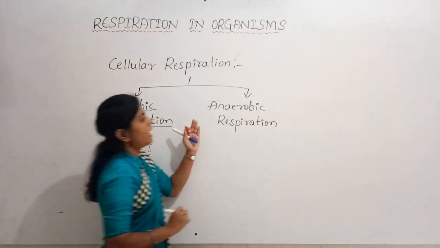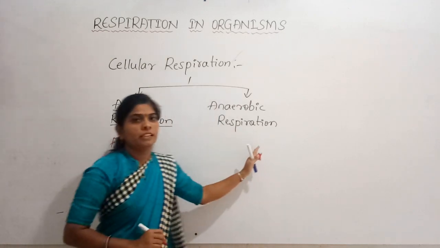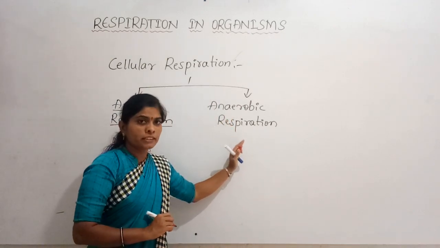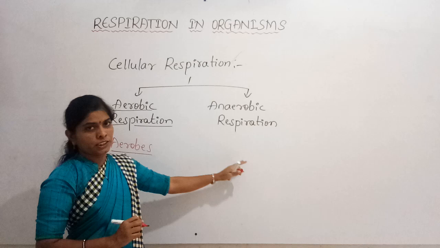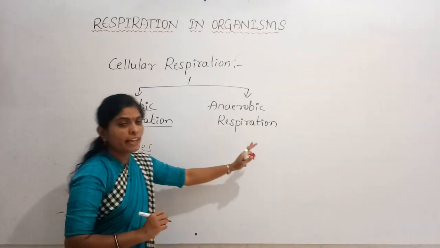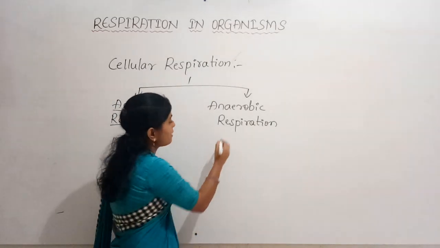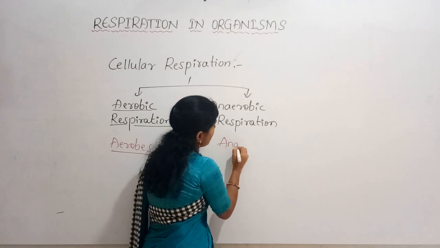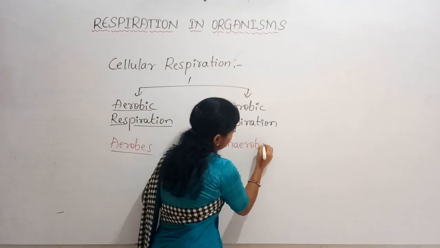And anaerobic respiration means the breakdown of food takes place without oxygen, and the organisms are called anaerobes.